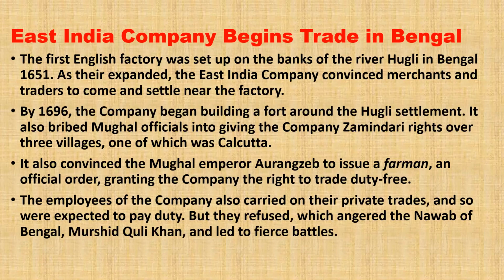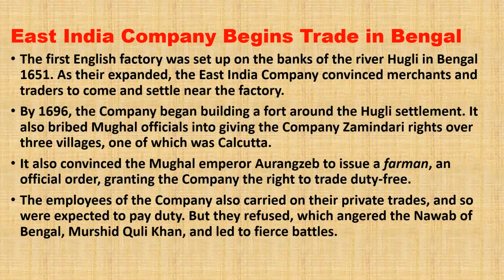As they expanded, the East India Company convinced merchants and traders to come and settle near the factory. So the factory which was established by these English people, they convinced the merchants, that is the traders and other people who are into the business, to settle near the factory. By 1696, the company began building a fort around the Hooghly settlement.